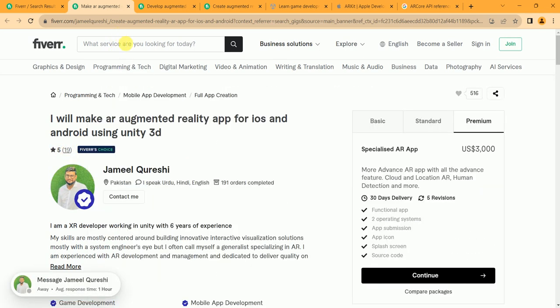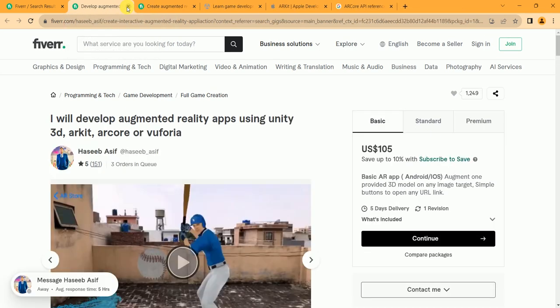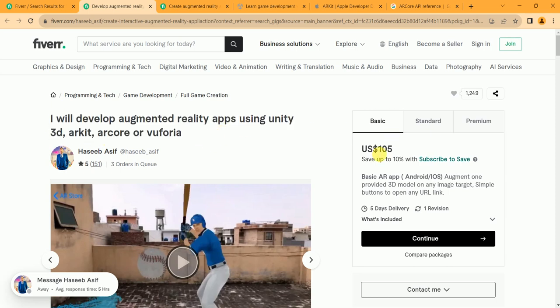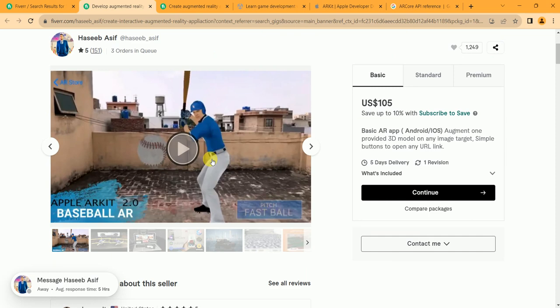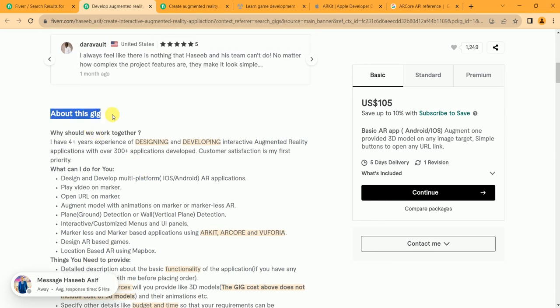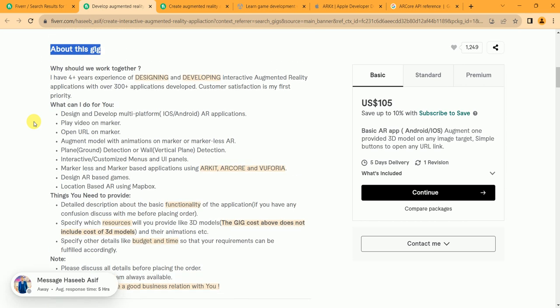Then go towards the second gig. I will develop augmented reality apps using Unity 3D, ARCore, ARKit, and Vuforia. He's Hasib Asif, with three orders in queue and 151 five-star reviews, and he has his portfolio. You can also check his gig description, but do not copy his gig description.